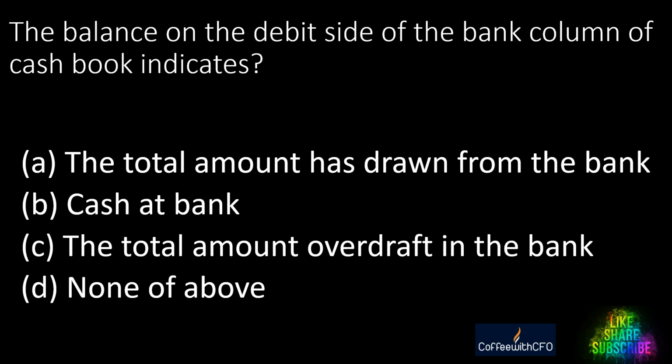Any guess? Is it A, total amount withdrawn from the bank, or cash at bank? It's cash at bank. Guys, are you getting it? This simple application of the mind will help you to understand the subject properly and in depth. So let's go ahead. Don't try to mug, try to analyze and understand.